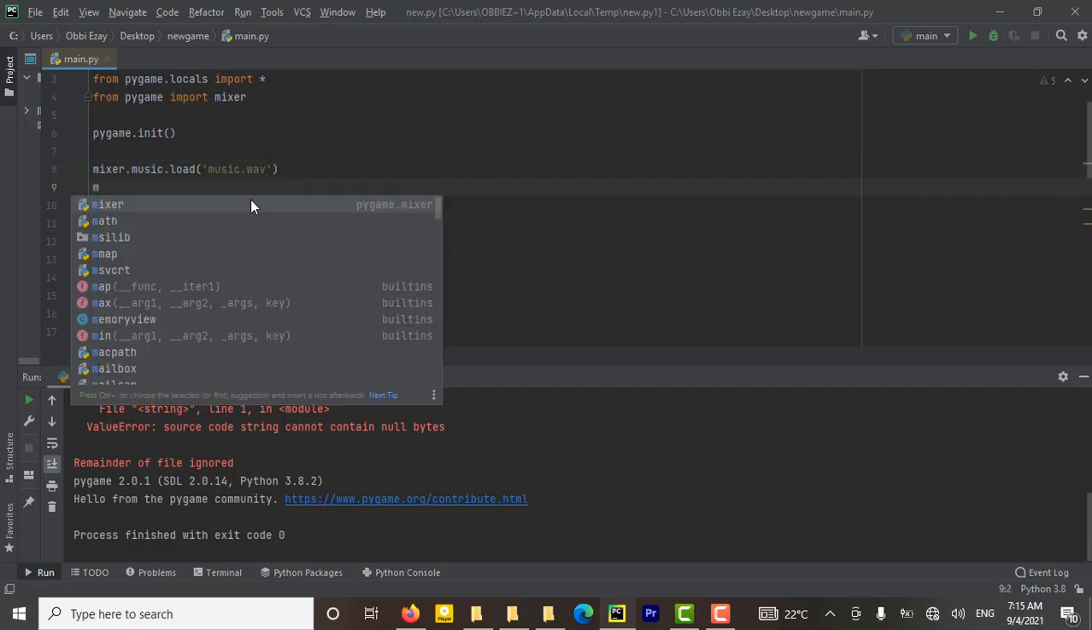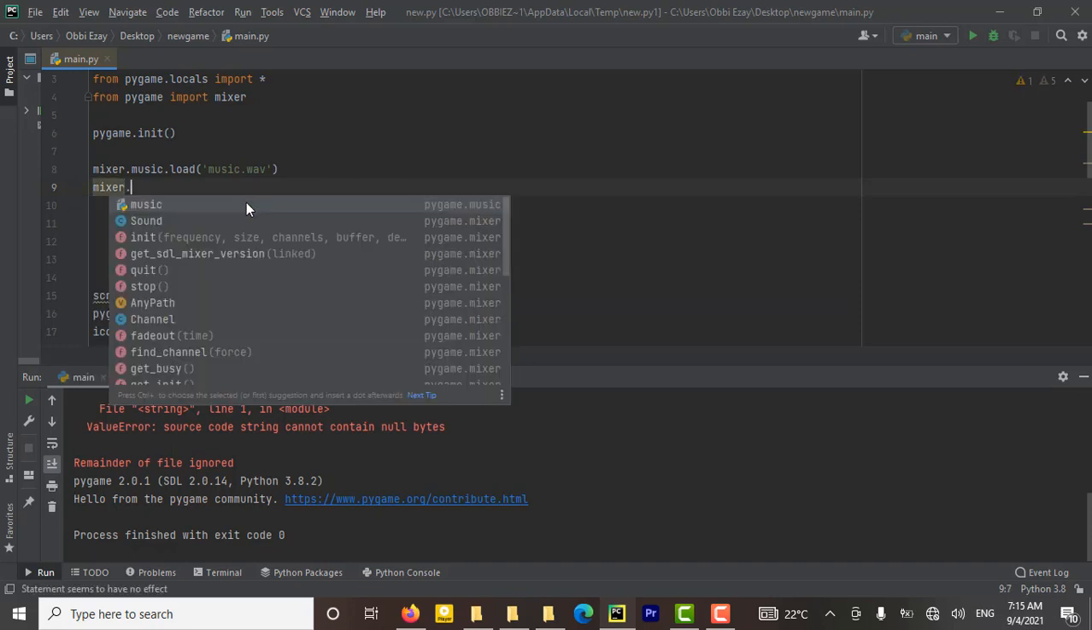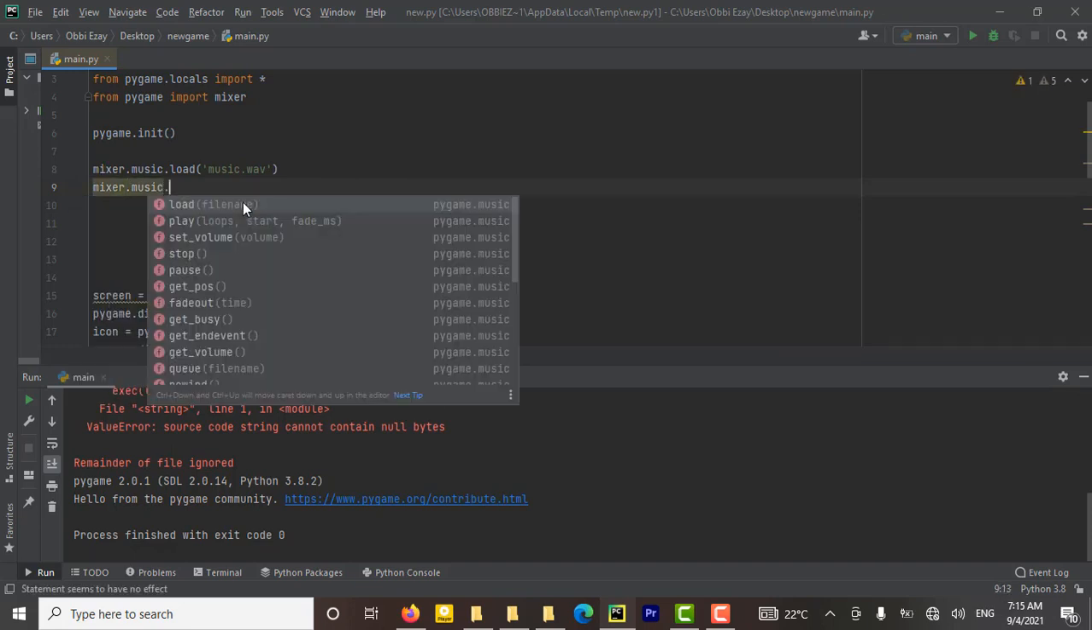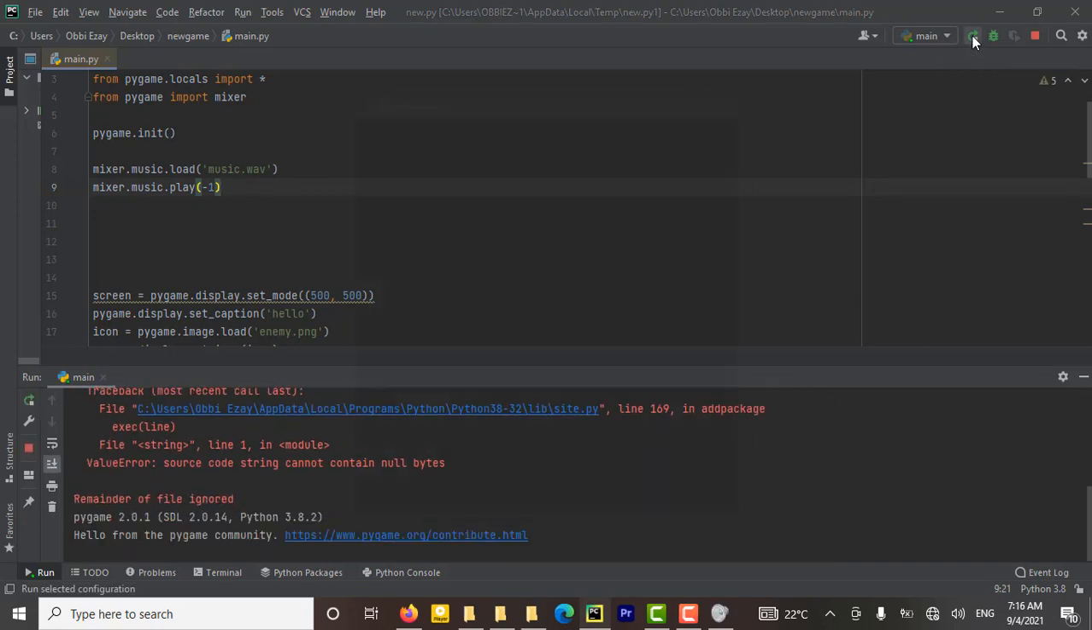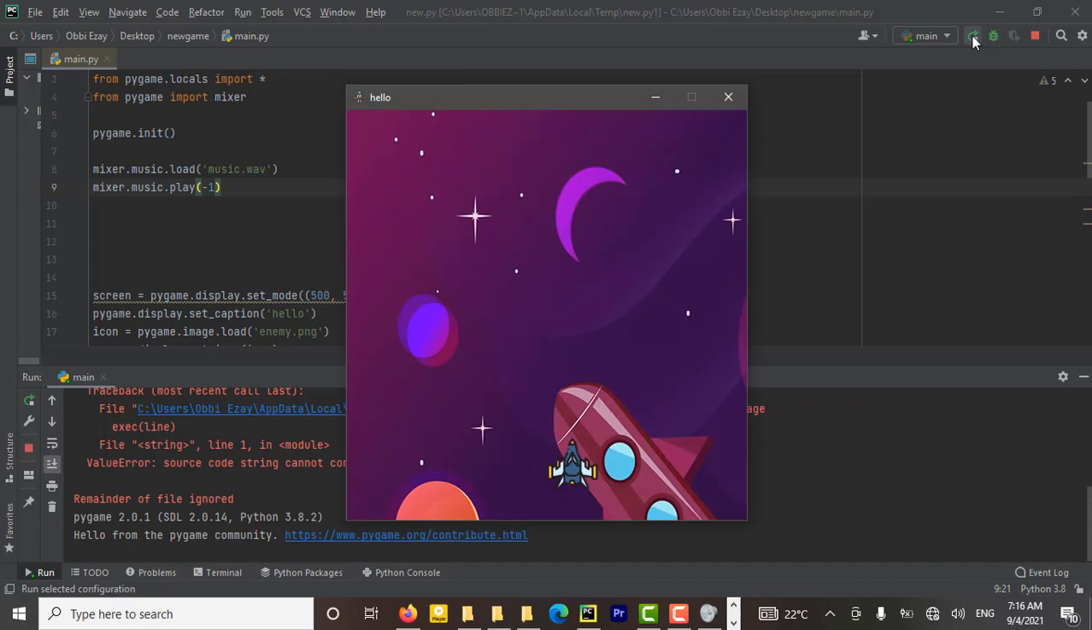Same stuff, mixer dot music dot play, and you put a -1 to play it on loop, like always continuously. So let's run. So let's play it, and as you can see my music is playing.